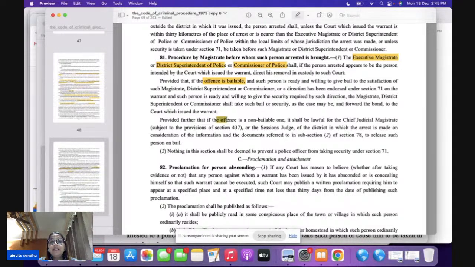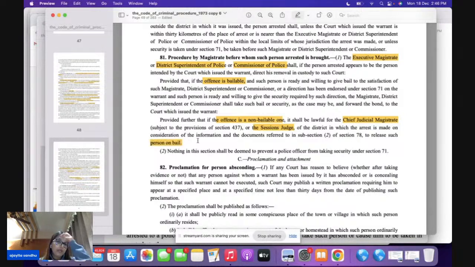But if the offense is non-bailable, this is your prelims question, it shall be lawful for whom? Now we have the CJM, the session judge of the district in which the arrest is made, on consideration of the information and the documents referred to under section 78 subsection 2, to release such person on bail.